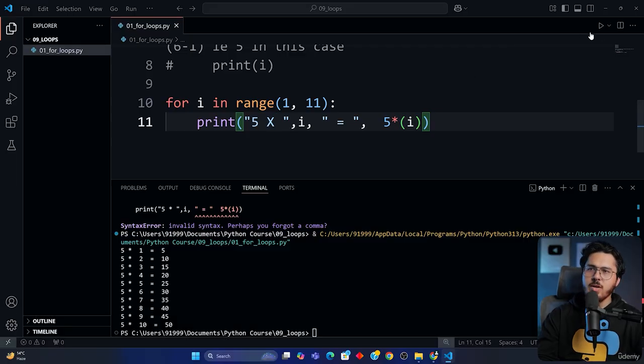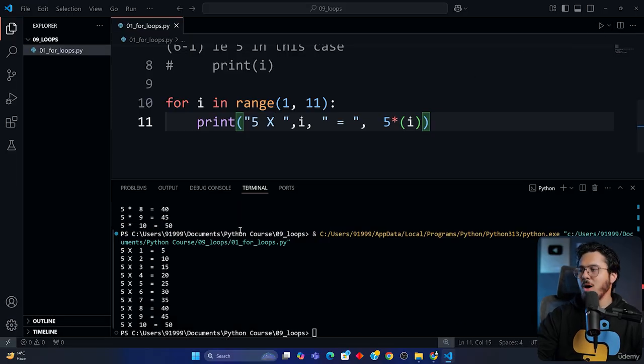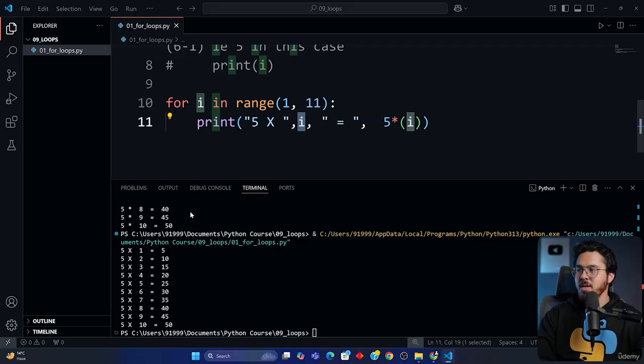And how this is working is really very simple. Let me explain how this is working. Basically, we are saying 5 multiply by, and this is being printed for all the values of i. So for the first value of i, it prints 5, and then it prints X. And then the value of i for the first iteration of this loop is going to be 1. So it prints 1, and then it prints a space by default. But I've also added another space here.